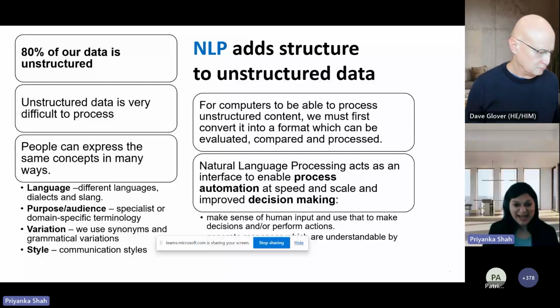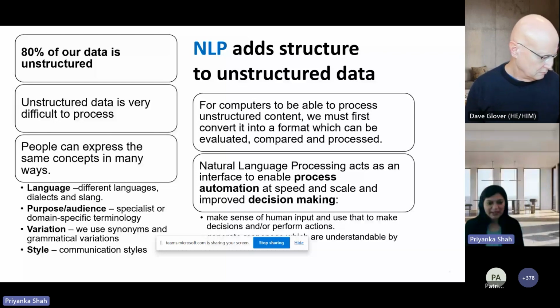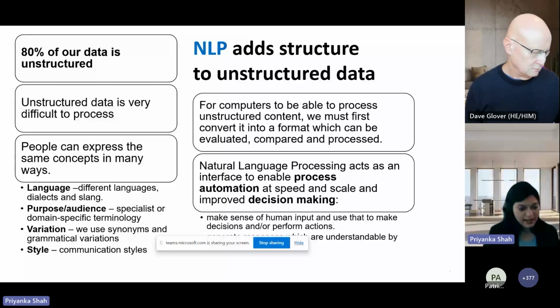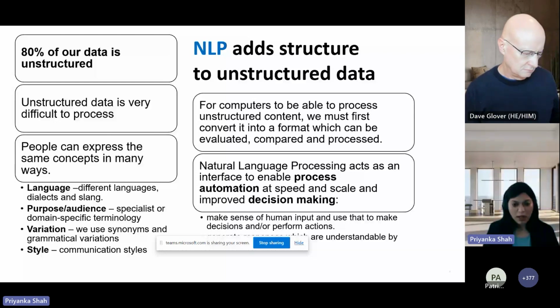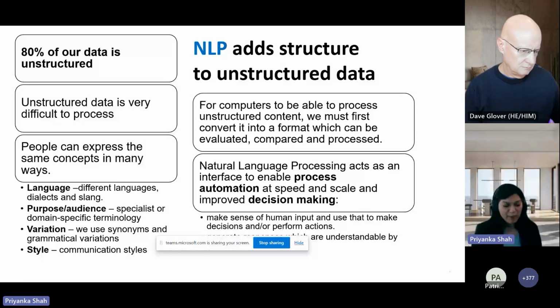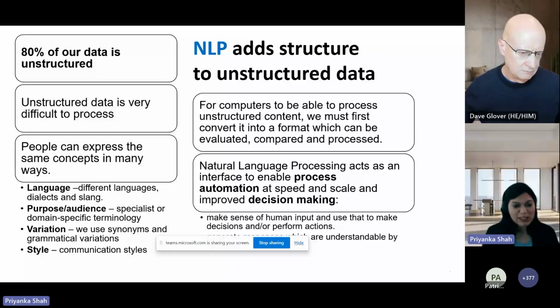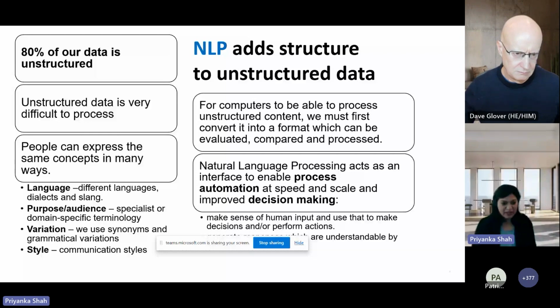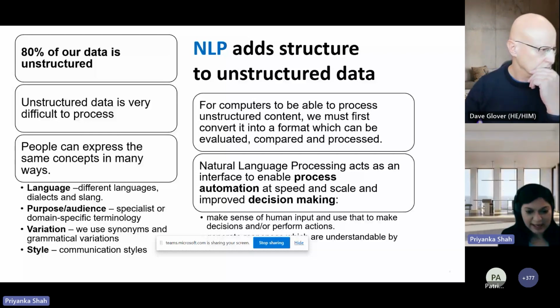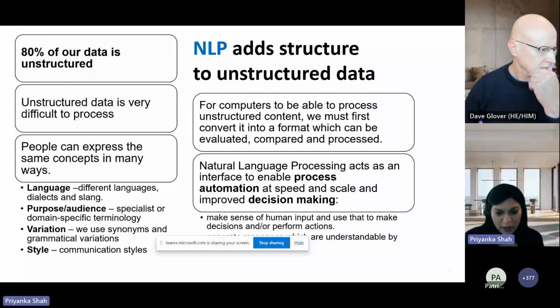For a computer to make sense of it, it has to be computed and broken down in a way that helps us understand and make better decisions, improve decision making, right? And then it should be converted into a format which can be evaluated and processed by machines, because people use different languages, people have different ways and styles of speaking, we use different terminologies, right?